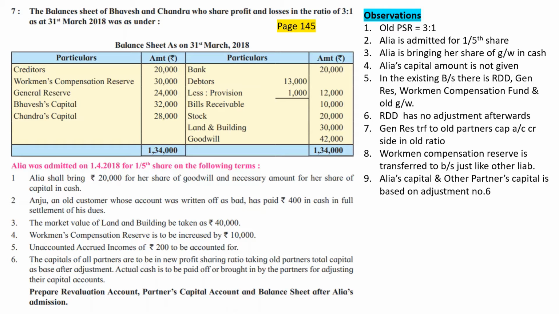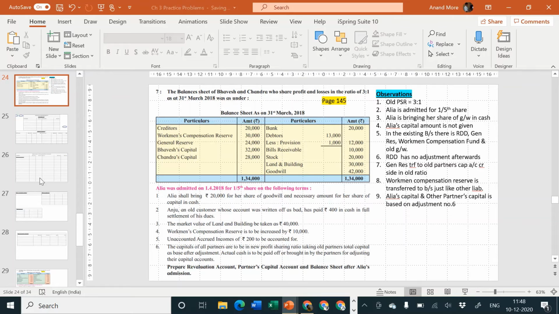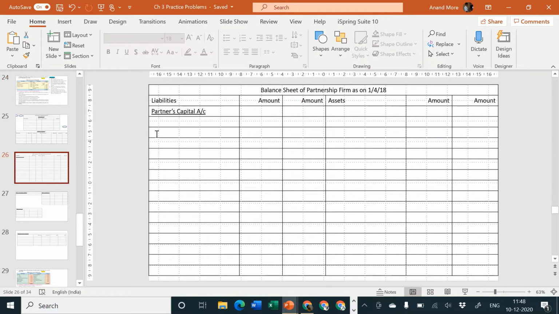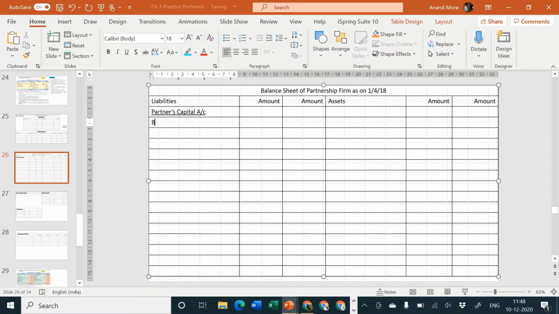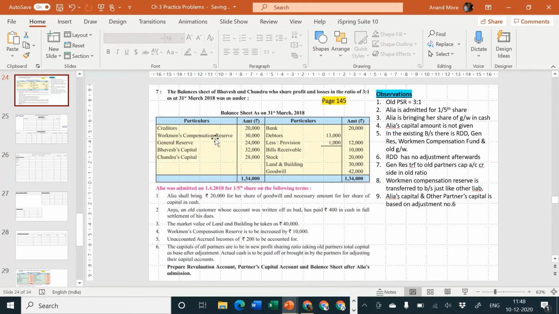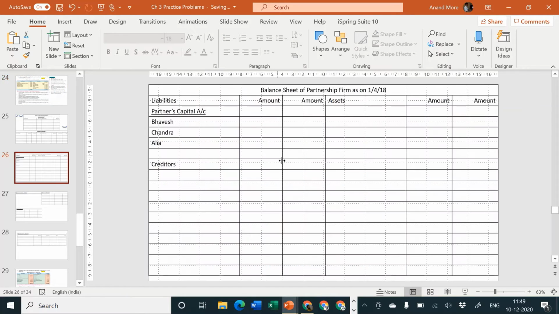Okay, so first one, creditors will go to closing balance sheet liability side, directly outer column, because there is no adjustment in relation to creditors. So I'll go to closing balance sheet liability side. First of all, I'm going to write the name of the partners capital account, Bhavesh, Chandra and Alia. Then I'm going to write creditors, and the amount of creditors is how much? Rupees 20,000. So I'm going to write 20,000.